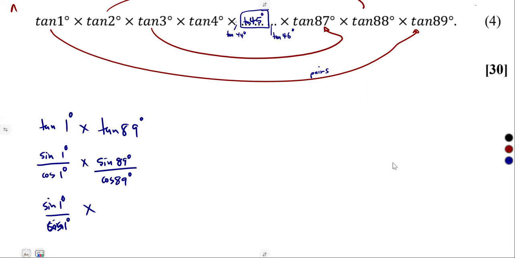But there's a relationship, remember, between cos and sine.